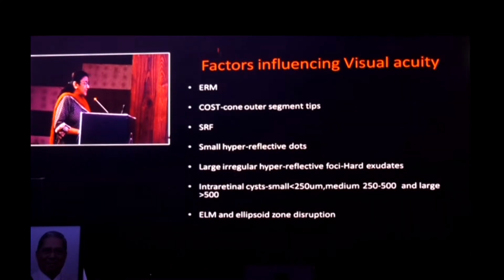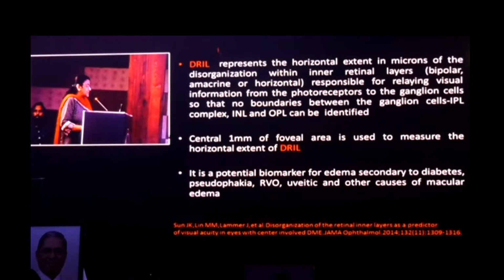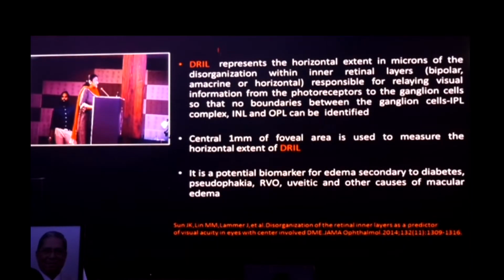And there have been various factors which have been thought to influence the final visual acuity recovery, such as the epiretinal membrane, the cone outer segment tips, subretinal fluid, small hyperreflective dots, which we have been discussing, the large irregular hyperreflective foci, which are suggestive of hard exudates, intraretinal cysts, ELM, and ellipsoid zone disruption. So DRIL also is one of these risk factors which have an influence on the final visual recovery,